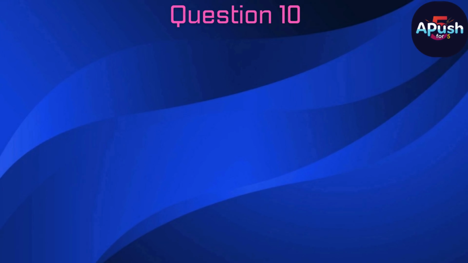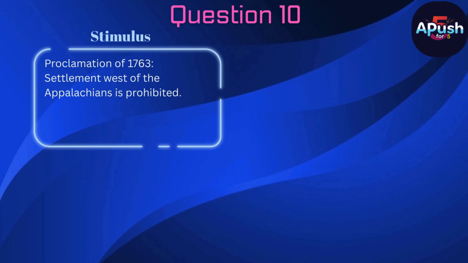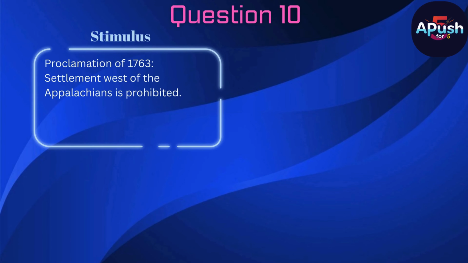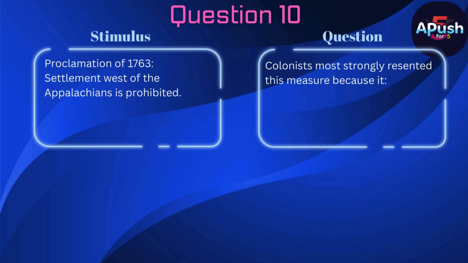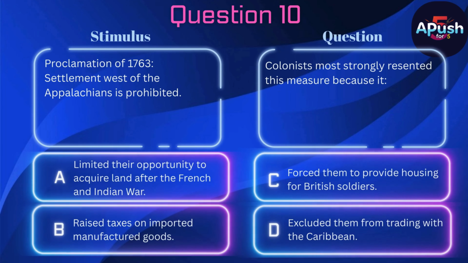Question 10. Stimulus. Proclamation of 1763. Settlement west of the Appalachians is prohibited. Question. Colonists most strongly resented this measure because it A. Limited their opportunity to acquire land after the French and Indian War. B. Raised taxes on imported manufactured goods. C. Forced them to provide housing for British soldiers. D. Excluded them from trading with the Caribbean.